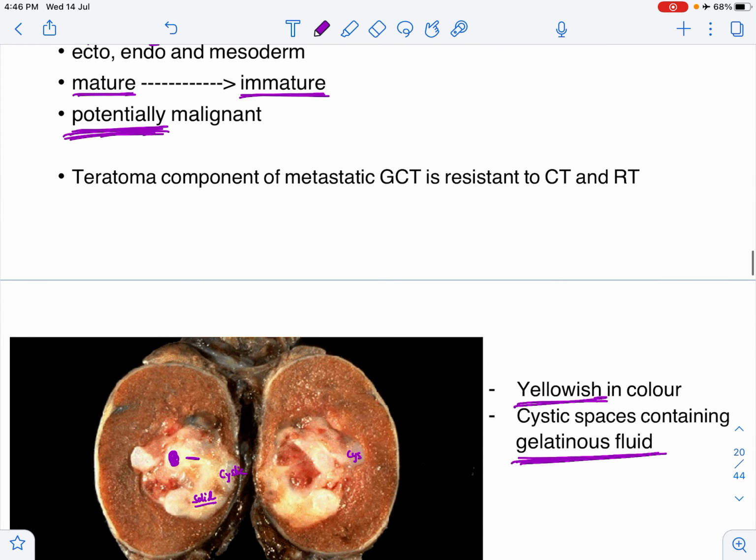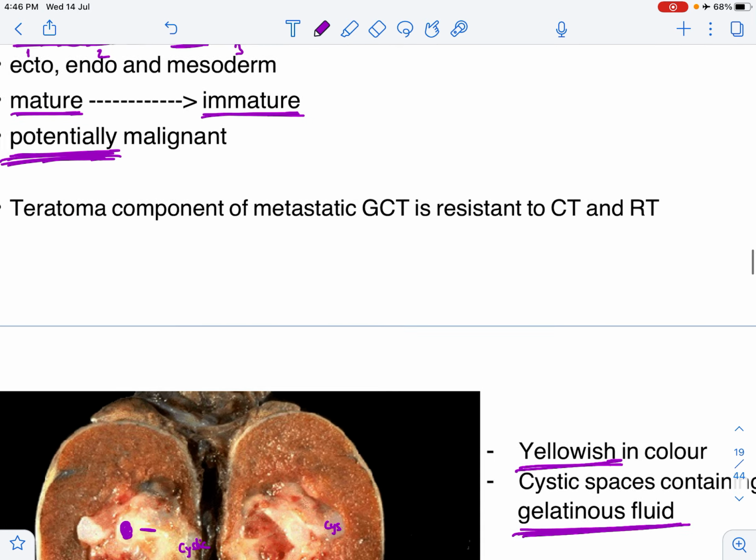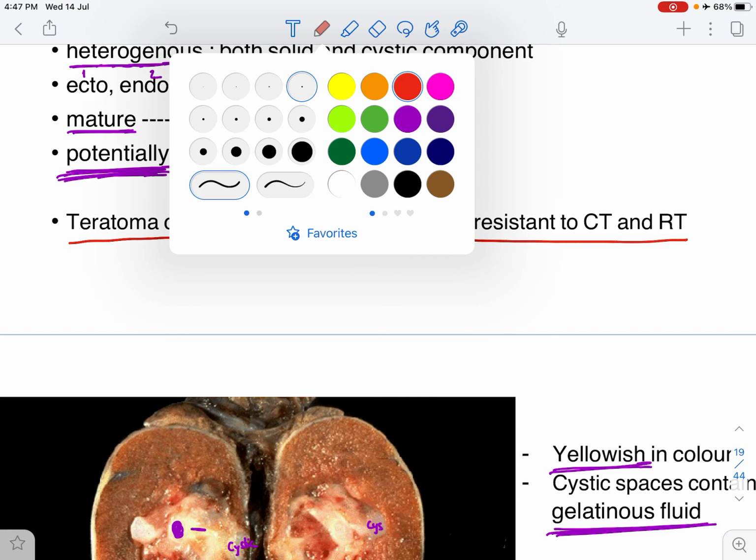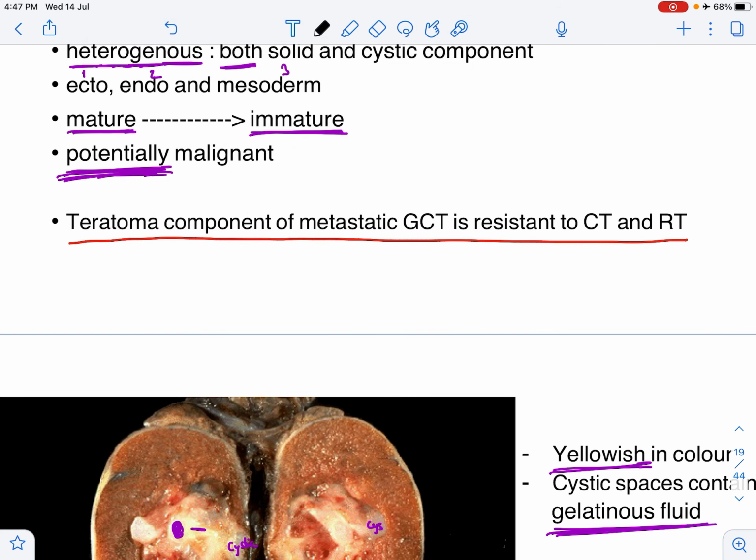One point I had missed over here. Now, this is a very interesting point. The teratoma component of a metastatic germ cell tumor is resistant to CT and RT. So, let us see what this means. This is the right testis. This is the left testis.